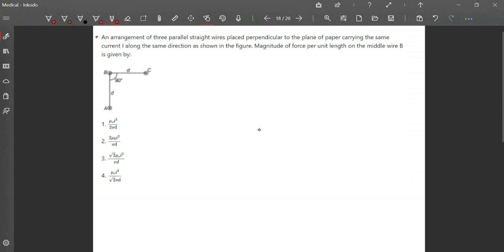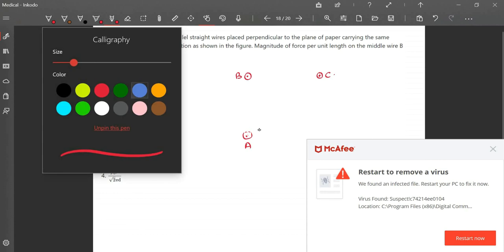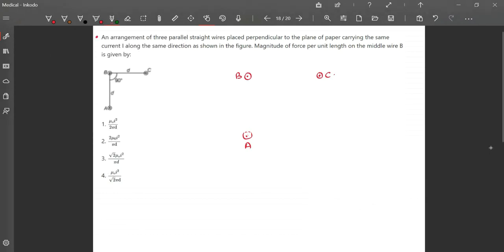If we consider this question, we have wire A, wire B and wire C. The magnetic field at point B due to wire A, from the right hand thumb rule, will be this. The magnetic field at point B due to wire C will be like this.